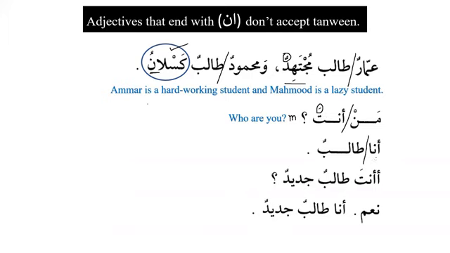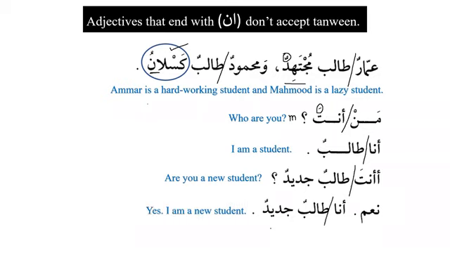And we can see that Ana means I, and talibun is student. So I am a student. Now the next sentence is أأنت طالب جديد. Are you a new student? So again, we have a موصوف and صفة. Are you a new student? And he says نعم, yes. أنا طالب جديد. I am a new student.